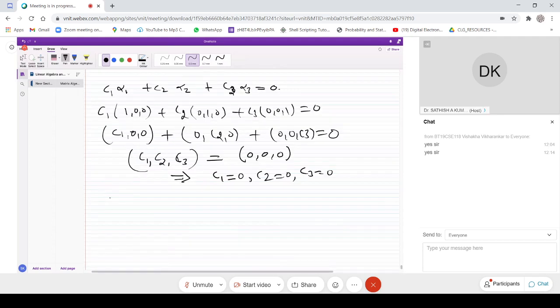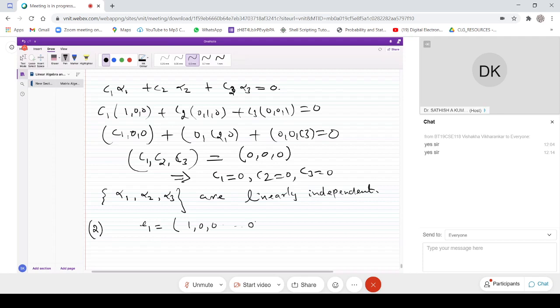Therefore the vectors alpha 1, alpha 2, alpha 3, or in set notation {alpha 1, alpha 2, alpha 3}, are linearly independent. As I told you, this can be expressed for a set of elementary vectors in Rn. Let's take E1, which is the standard notation: (1, 0, 0, etc., 0).